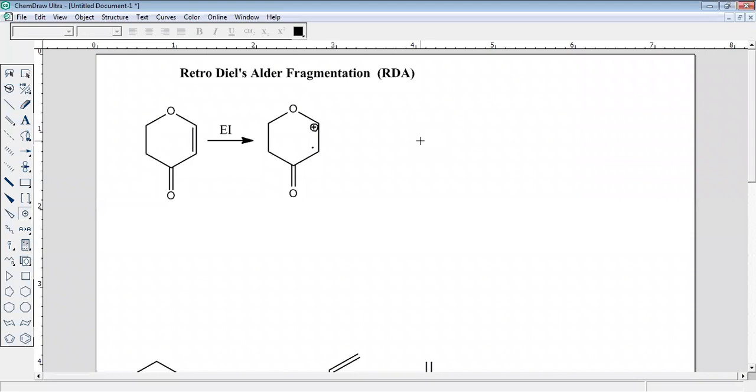Remember, there is one more method to write this same thing. Instead of writing like this, you can write like this also. This is also accepted. You write the double bond as it is, and here you write a bracket, plus, and this dot.